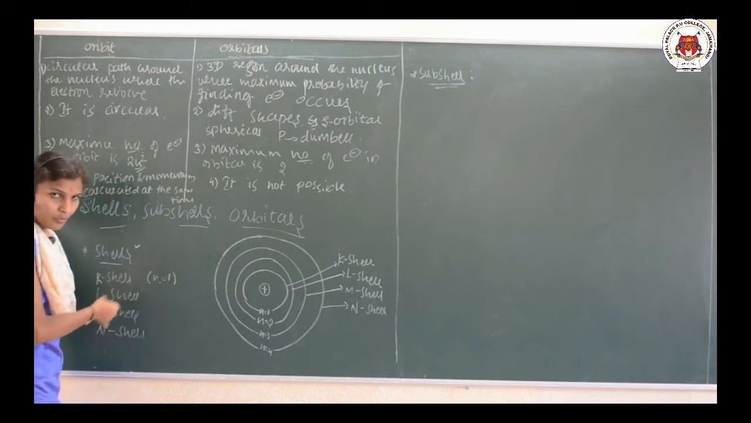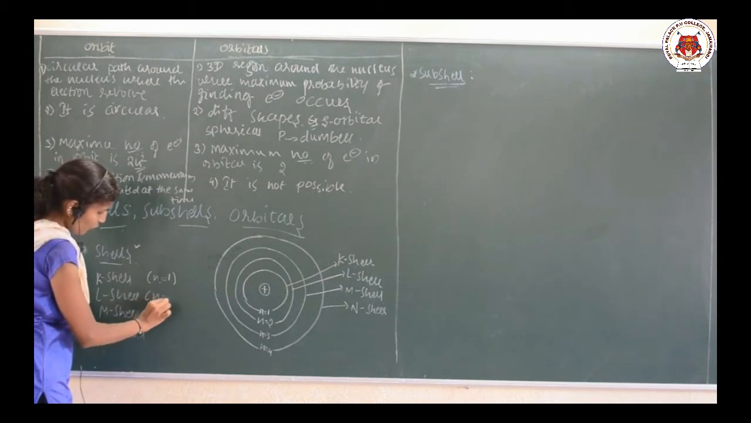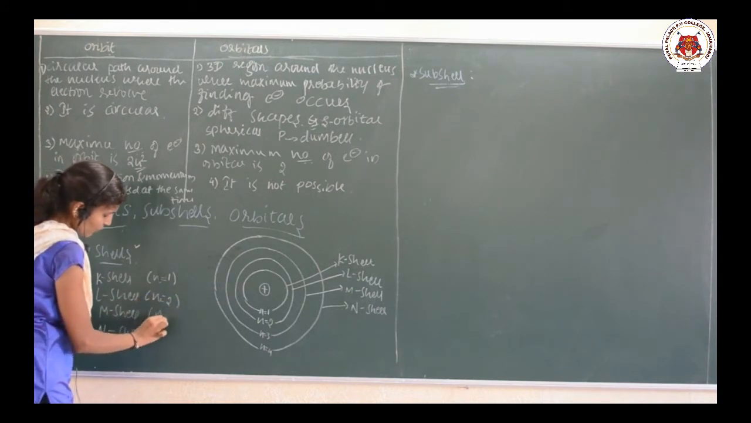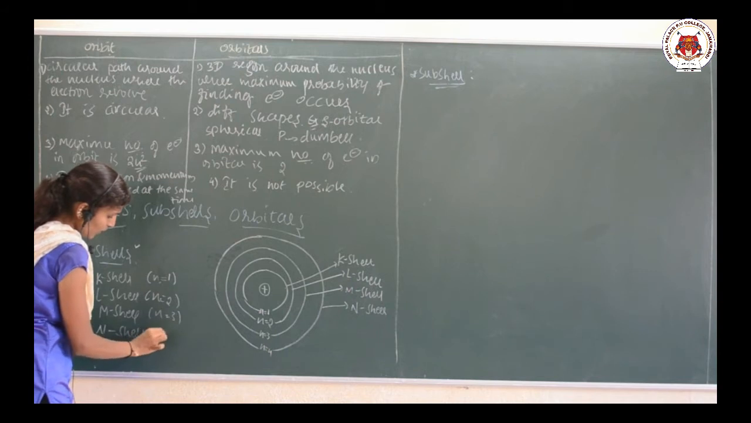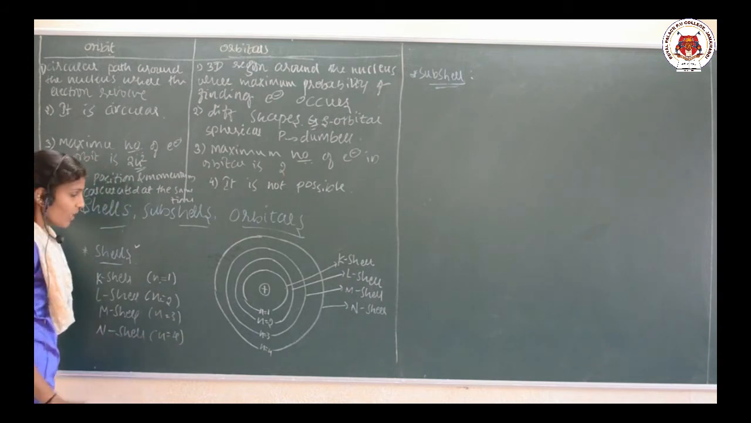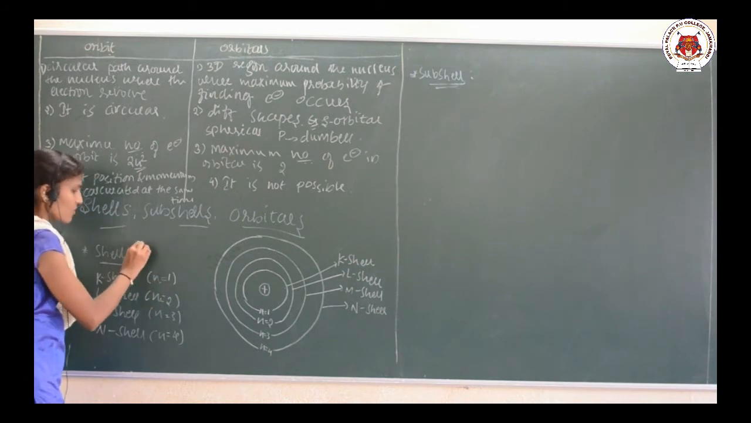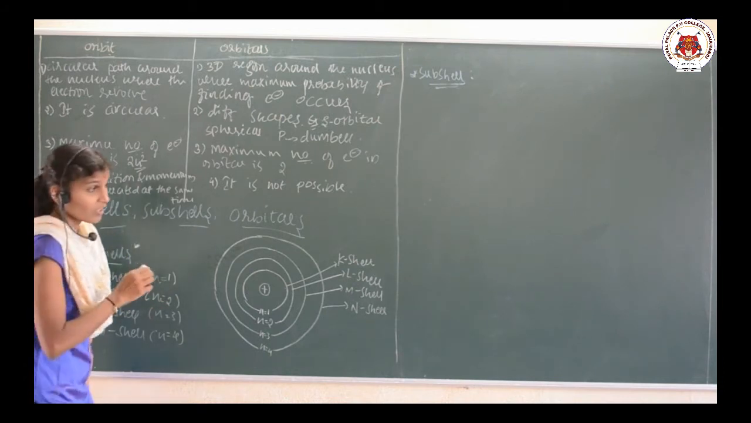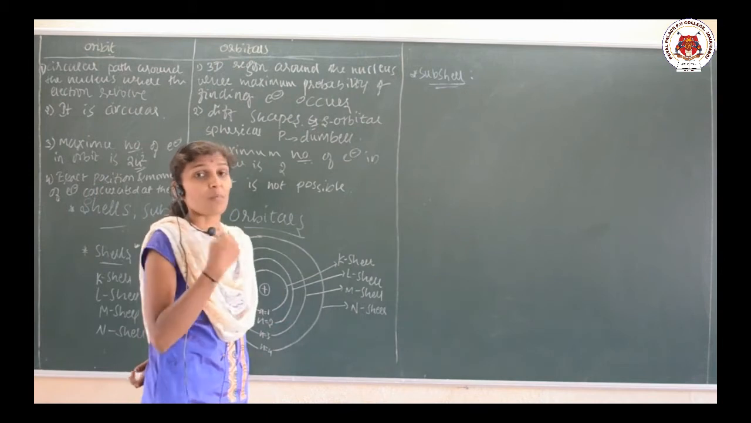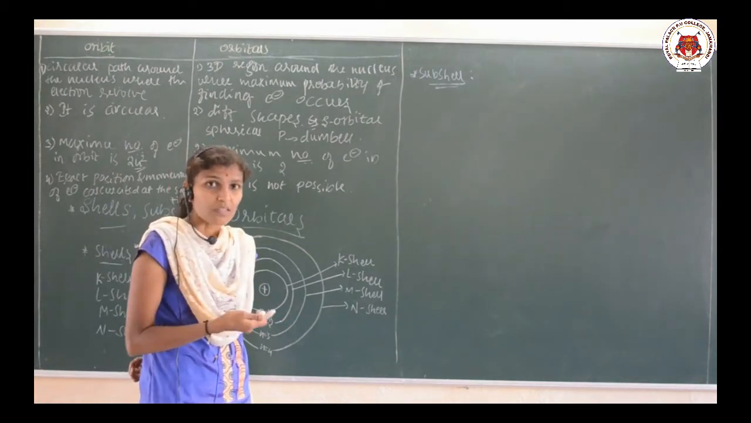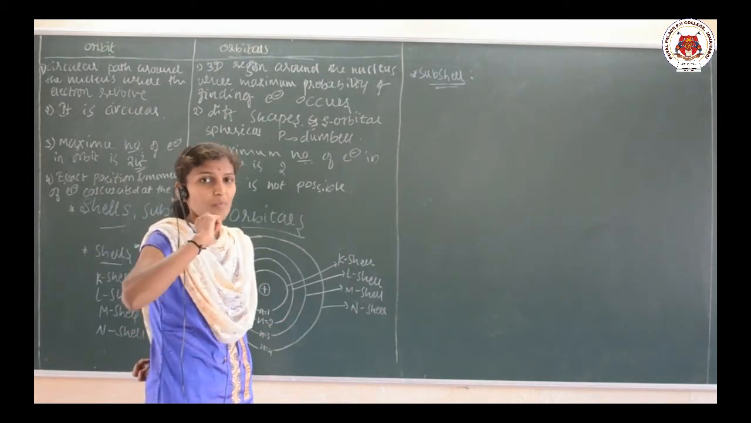This is the first orbit K, and this is the second orbit, n is equal to 2. Here it is the third one, n is equal to 3. Here it is the fourth one, n is equal to 4. And this is regarding the cells. Now, the cells consist of subcells.